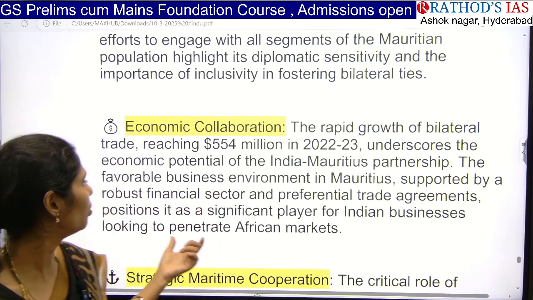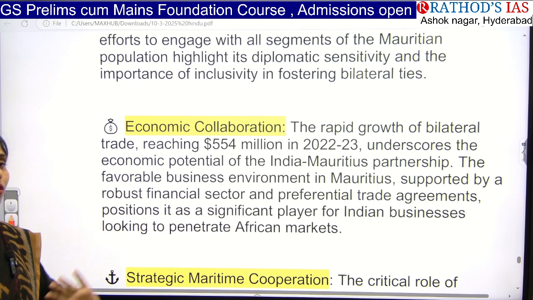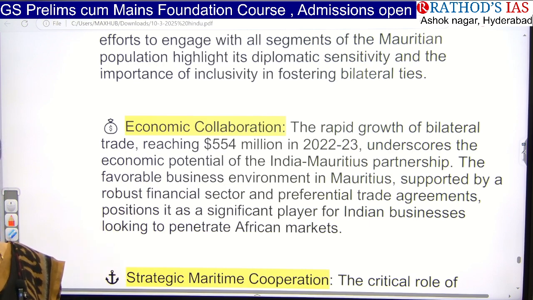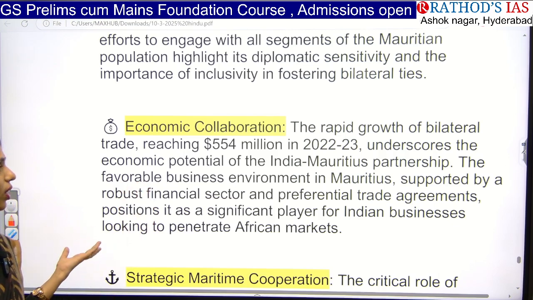There is also growth of bilateral trade. Trade between India and Mauritius is around $554 million as per 2023 data. And we are also focusing on improving a favorable business environment.